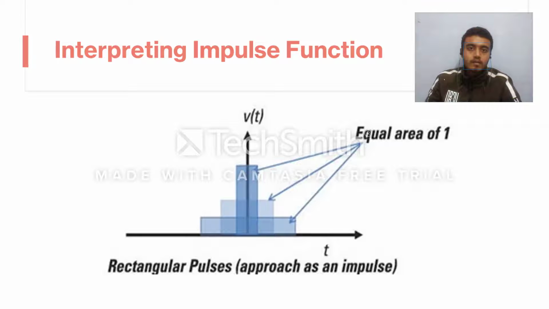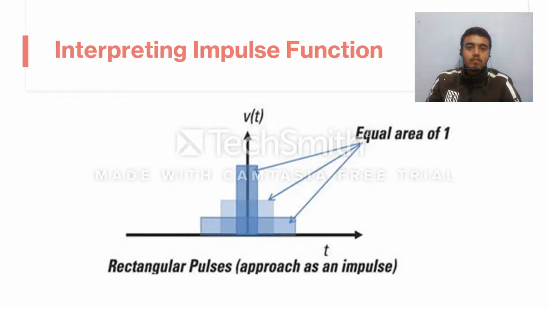So let us consider a series of rectangular pulses, each having area unity. Now the bottommost pulse, this also has area unity. Now suppose that we decrease the width of this pulse in order that the area remains same, that is unity. So obviously the height will have to increase in order that the area remains same. So if we decrease the width to a negligible amount, then eventually this height will rise to infinity. So this limiting value of this function is actually the impulse function. And in this way we can also understand how the area is unity.